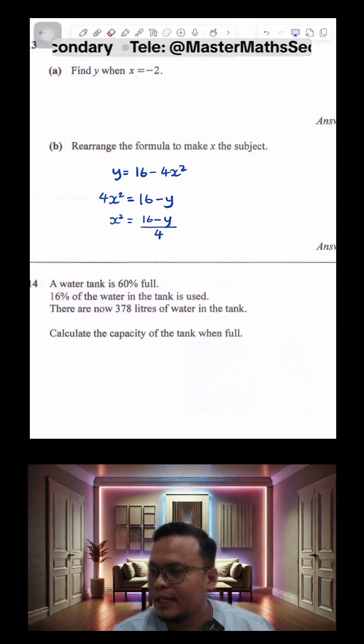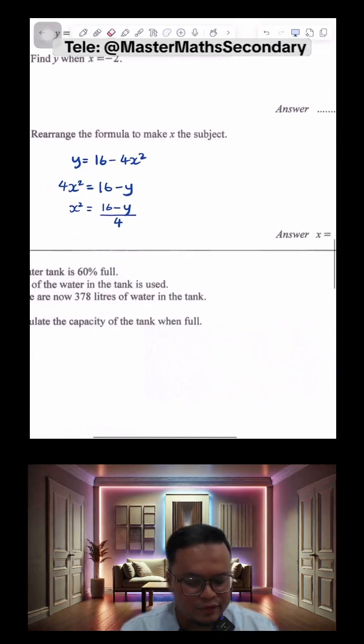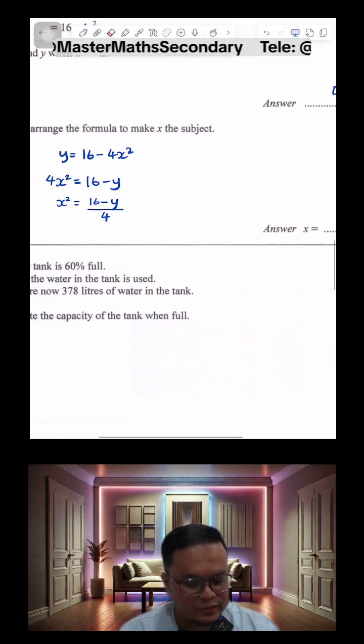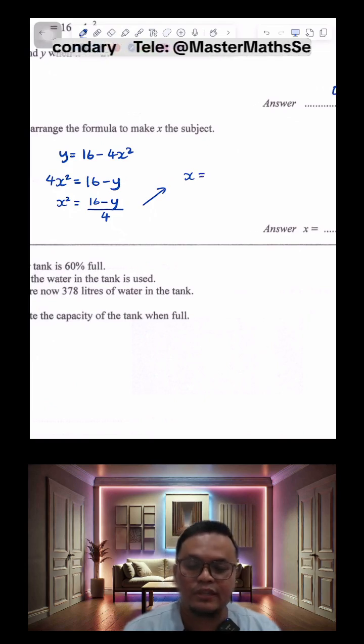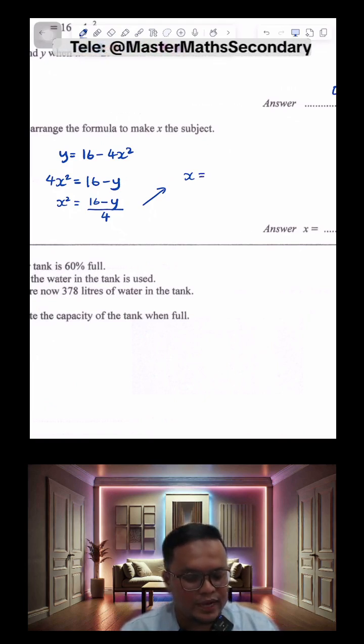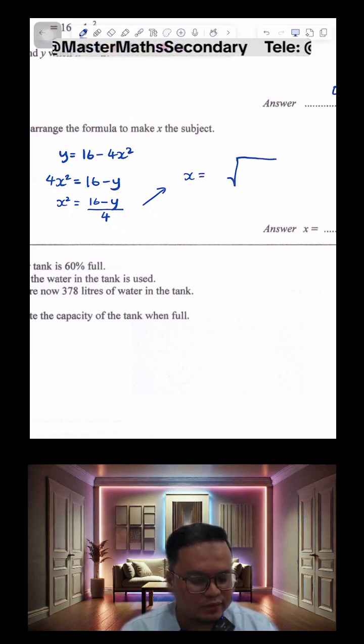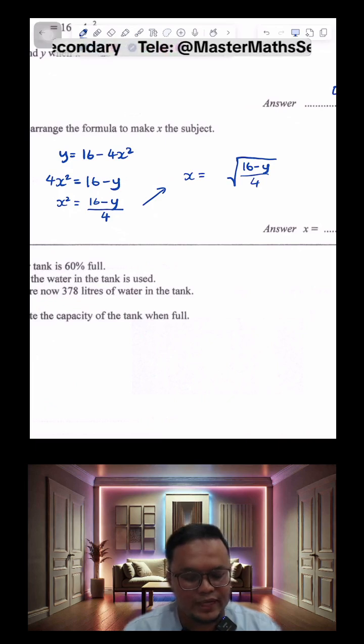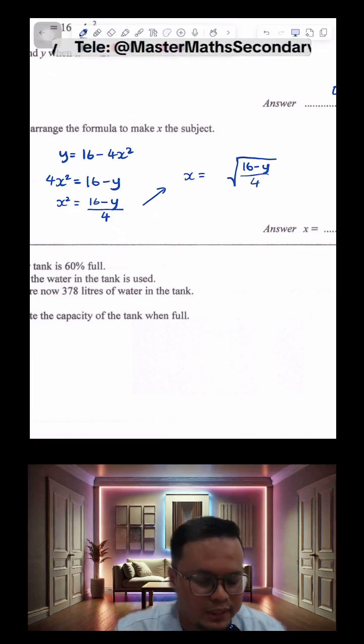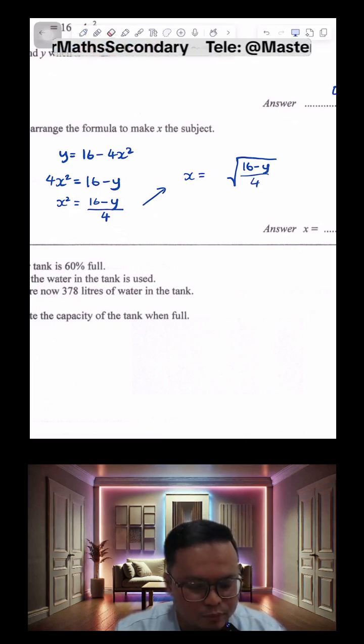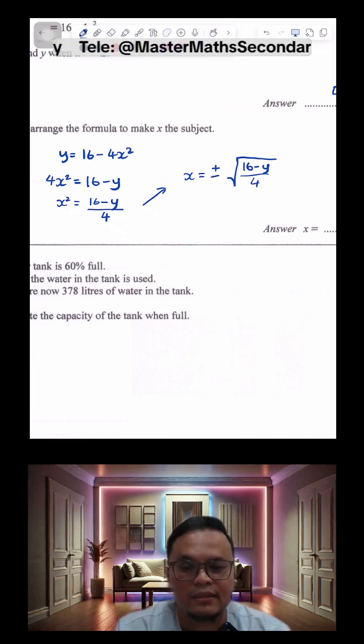Now from there, to actually get rid of the square to get x, this is where you have to square root both sides of the equation. And to do that, we'll square root everything: 16 minus y over 4. At the same time, don't forget, whenever you square root both sides of an equation, there must always be a plus minus.